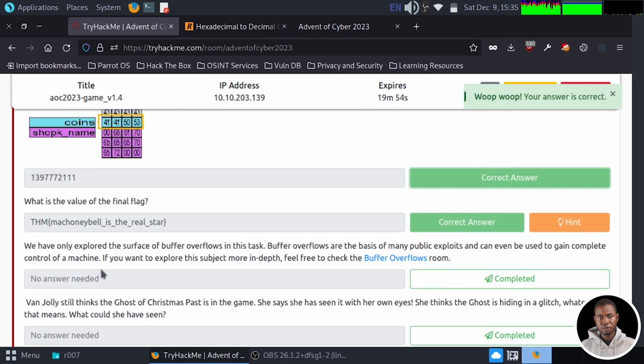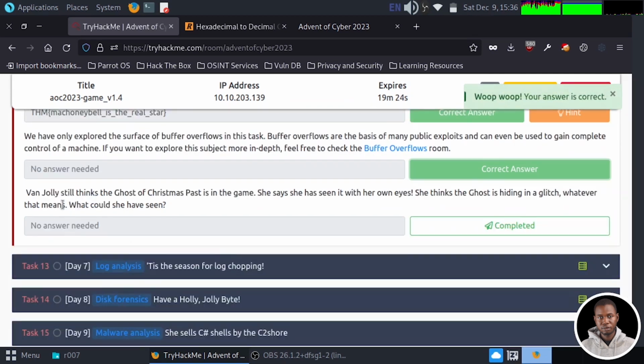And then the last question, we have only explored the surface of buffer overflow in this task. Buffer overflows are the basis of many public exploits and can even be used to gain complete control of a machine. If you want to explore this subject more in depth, feel free to check the buffer overflow room. I'm just going to click complete, and let's scroll down. Vanjoli still thinks the ghost of Christmas past is in the game. She says she has seen it with her own eyes. She thinks the ghost is hiding in a glitch. Whatever that means, what could she have seen?